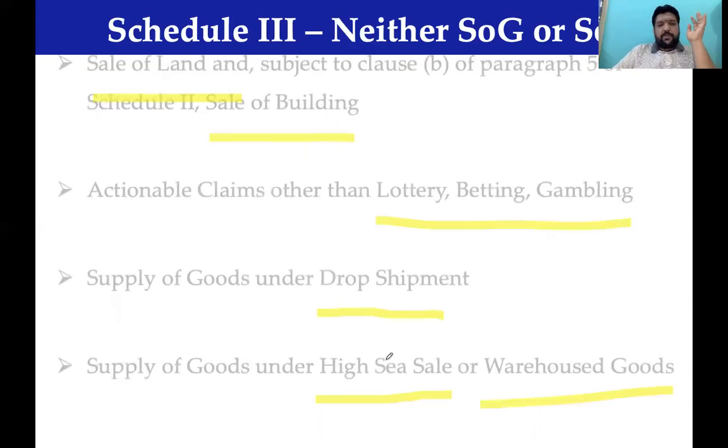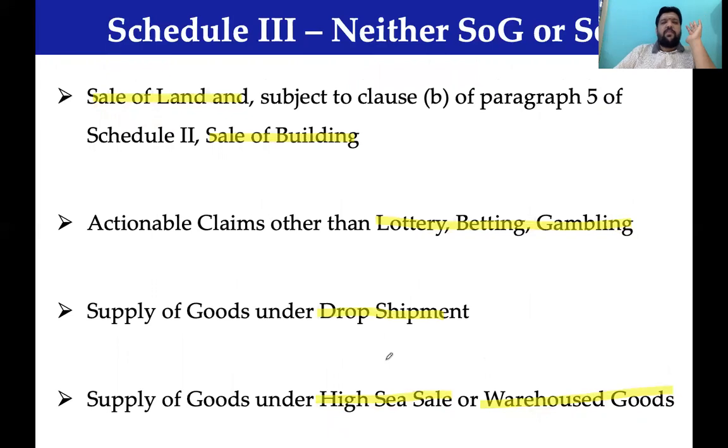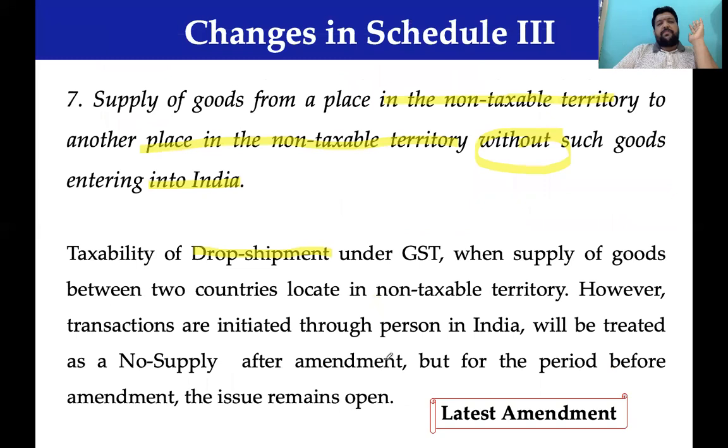For that reason he was paid some salary, then yes, it is going to be out. Sale of land, sale of building is not covered under GST. All those actionable claims other than betting, gambling, lottery are out. Drop shipment is not covered.